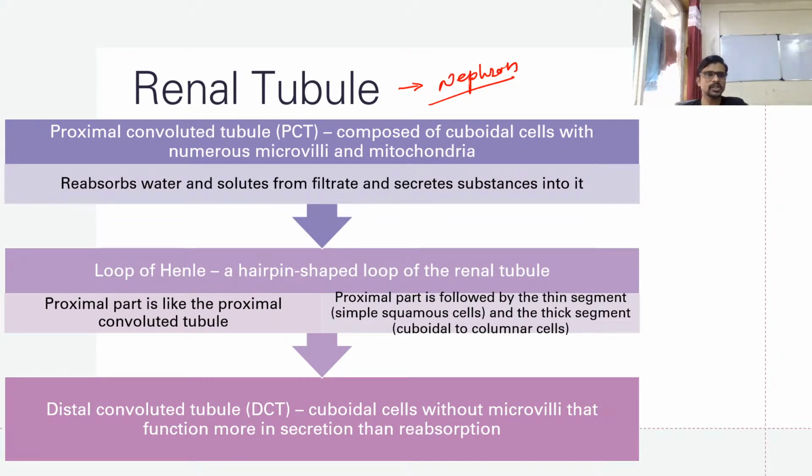The first slide is this. Here we have the information about the PCT and then the DCT. These are the three parts of a nephron. If you see how it looks, for example, this is your nephron.